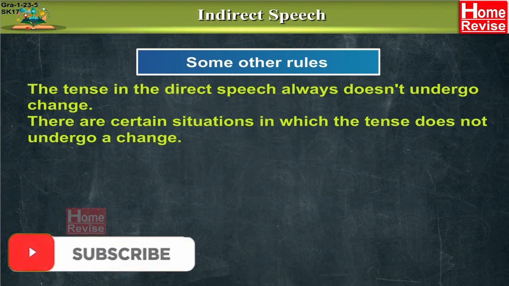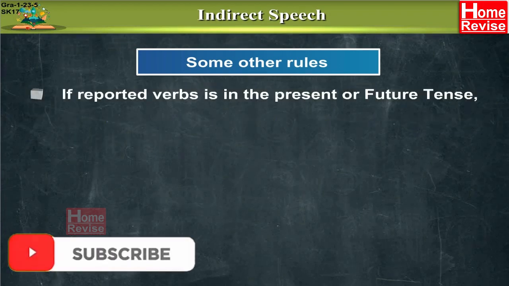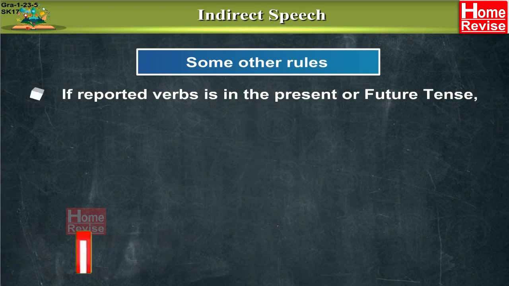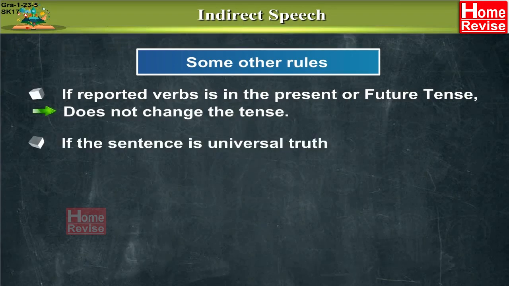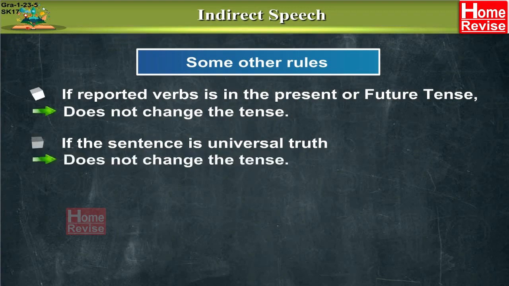The first condition: if the reporting verb is in present tense or in future tense, the tense within the inverted commas does not undergo any change. There is one more rule. If somebody is telling a universal truth, then the tense does not undergo any change.